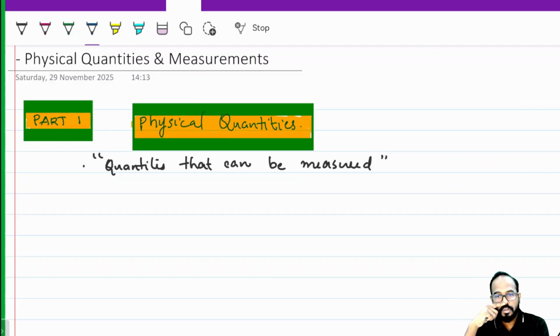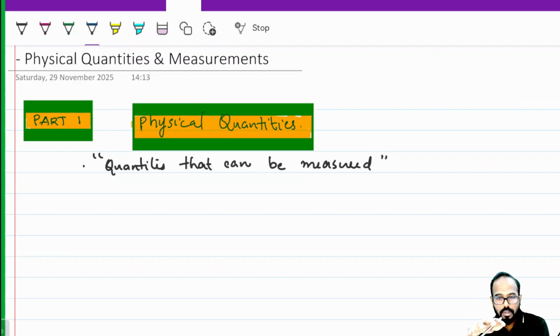For example, mass, you can measure it. Time, you can measure it. Length, you can measure it. So all these are physical quantities. Force, if you take force, you can measure it, right? Some quantities cannot be measured. For example, feelings, how happy, how sad you are, you cannot measure that.